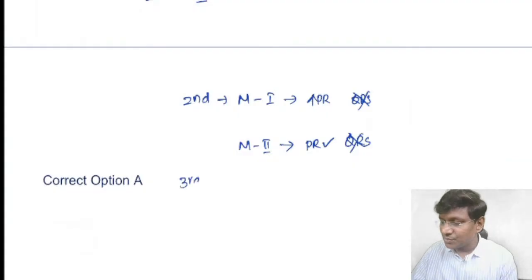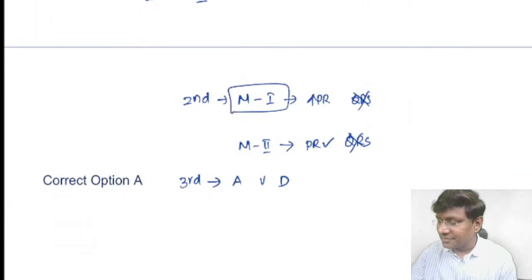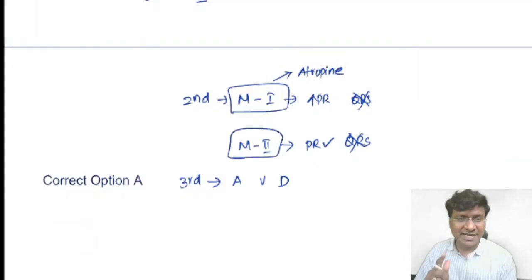Whereas in case of a third degree AV block, there is no association between the atrial as well as the ventricular contraction. So AV dissociation is observed in case of the third degree AV block. Now, in case of Mobitz type 1, if the patient is symptomatic, we give atropine. In Mobitz type 2, there is a very high chance that they can go into a state of complete heart block, and these patients will also require atropine or isoproterenol.